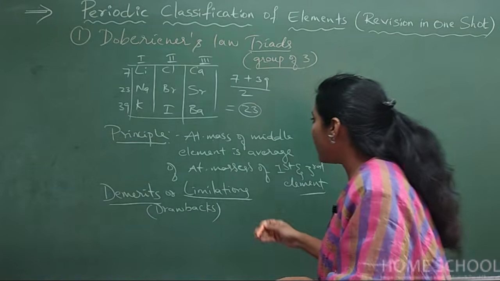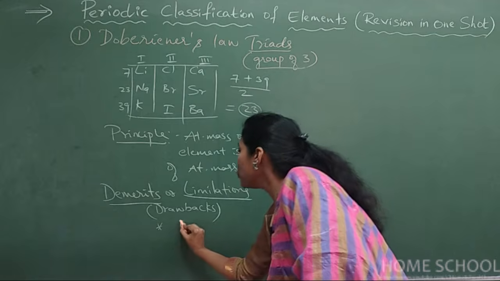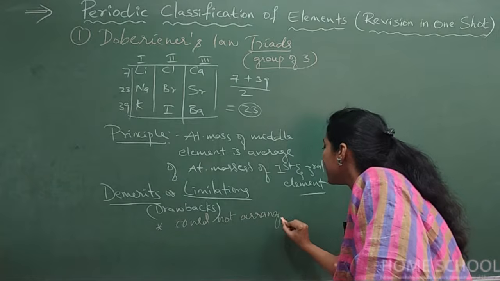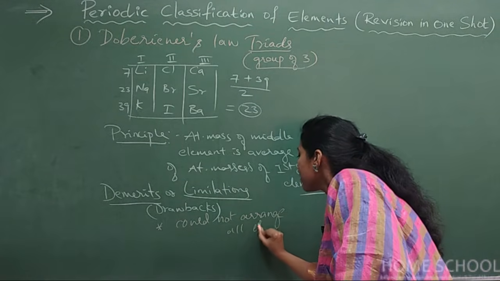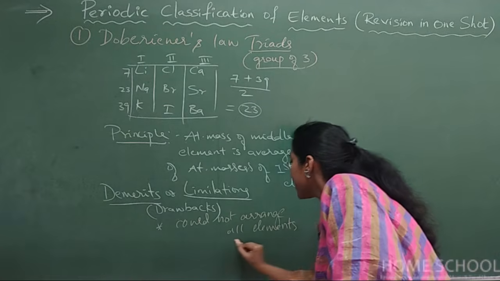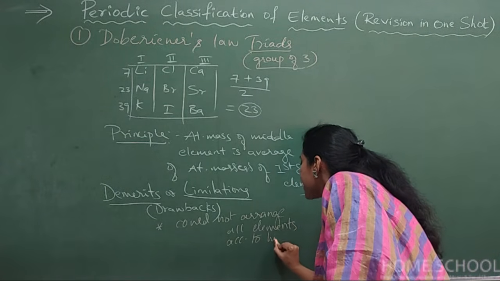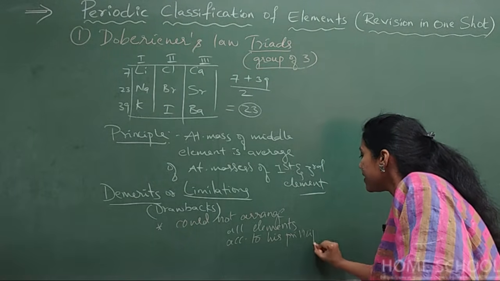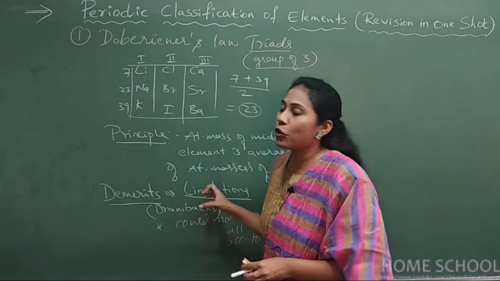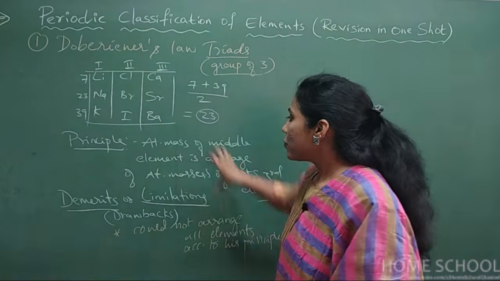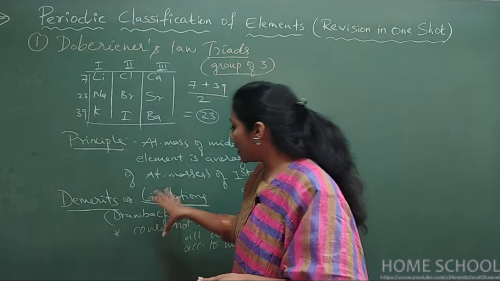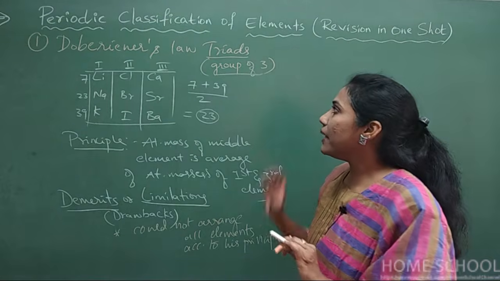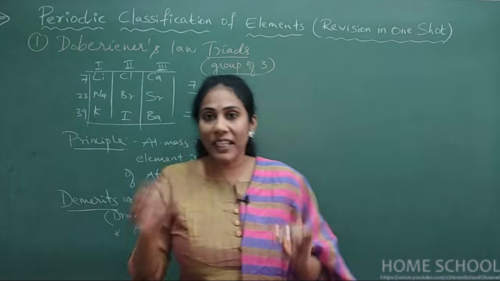So the first point you should mention is: could not arrange all elements according to his principle. This is the greatest limitation of this theory, and it is the only point you can mention here. So this is the principle and this is the limitation of this particular theory. That is all about Dobereiner's law of triads.